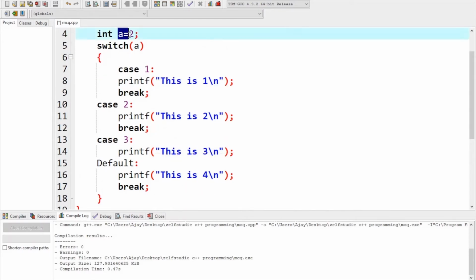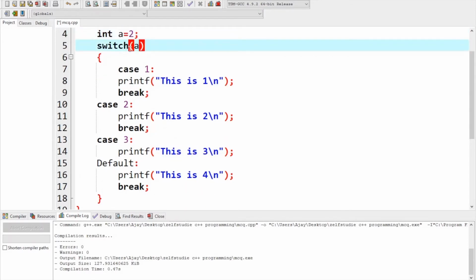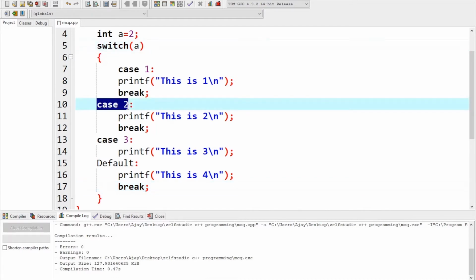Int a equals 2, we have declared a as 2 and we are using it in the switch statement. If you remember the switch statements from the earlier lectures, it will be very easy for you. Case 1, this is 1, case 2, this is 2, case 3, this is 3, default, this is 4, and we have used break for case 1, break for case 2, we haven't used break for case 3, and we have used break for default. What happens now? Switch of a is 2, switch of 2, so it will go to case 2. So tell me the answer. What would be the answer?